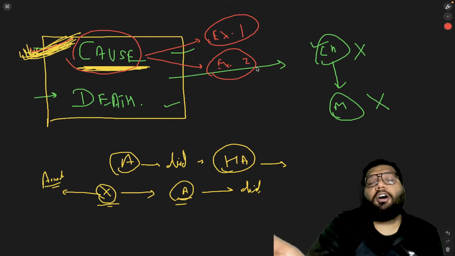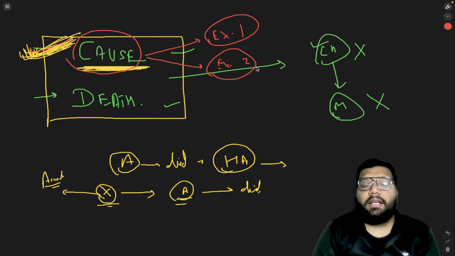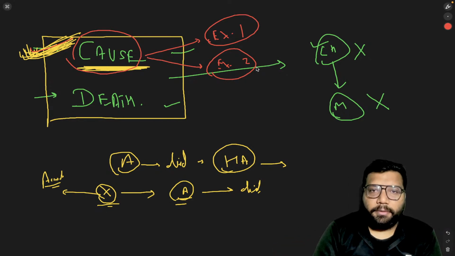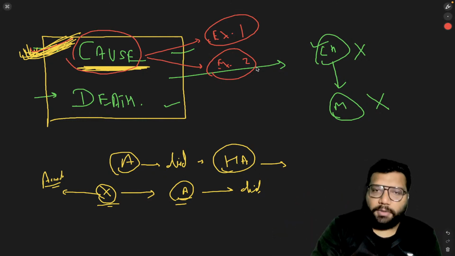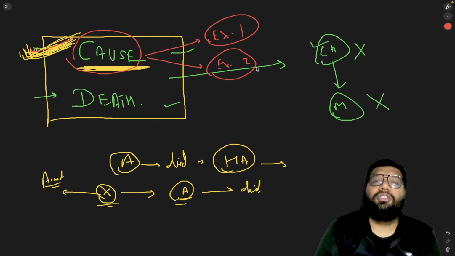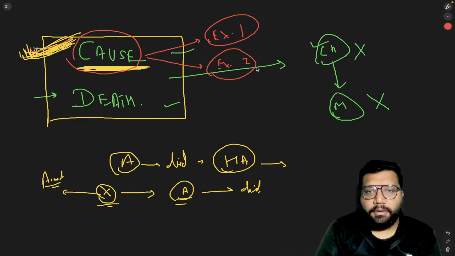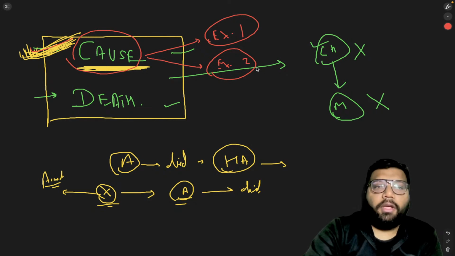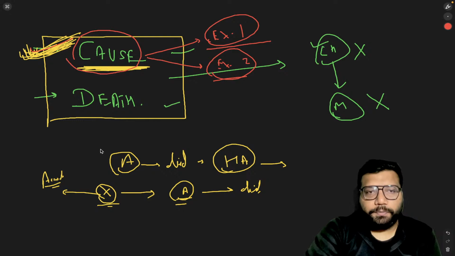Rest, it may fall under the case of culpable homicide, it may fall under the case of murder. But just because it is a case of explanation 1 or explanation 2, it does not conclude that it is definitely a case of culpable homicide. Now, going forward, what are your explanation 1 and explanation 2?